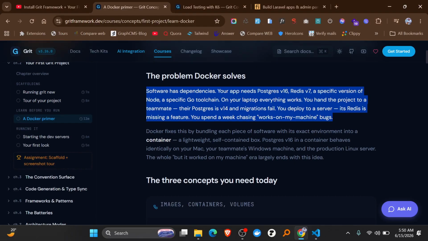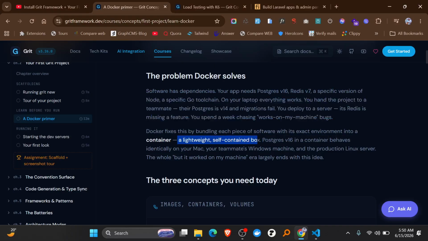Docker fixes this by bundling each piece of software with its exact environment into a container. A lightweight, self-contained box, as you can see here, with all the tools needed for that project. So Postgres 16 in a container behaves identically on your Mac, your teammate's Windows machine, and the production Linux server. In fact, the turning point for a person who doesn't use Docker is the VPS.